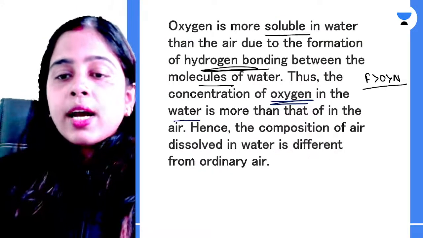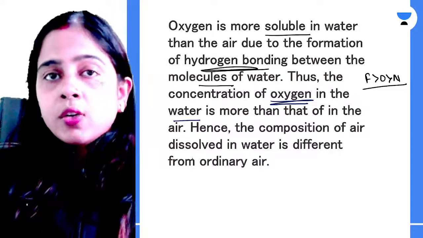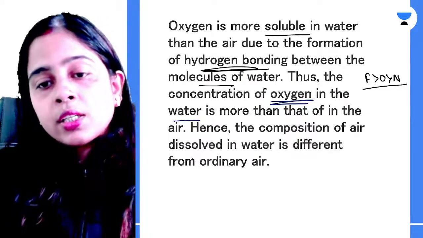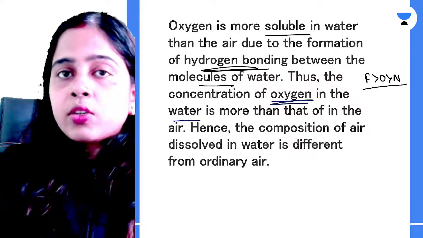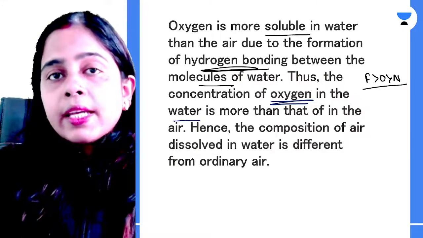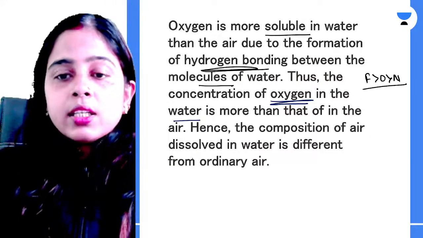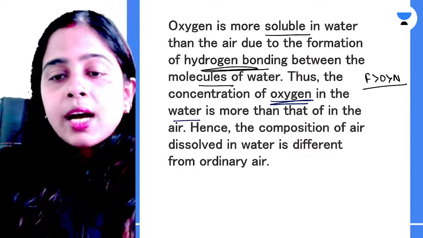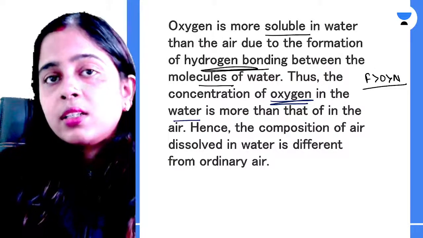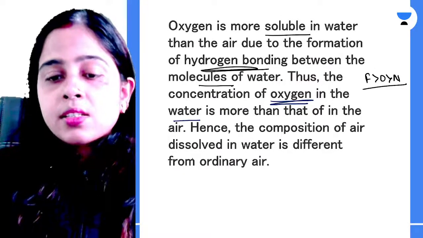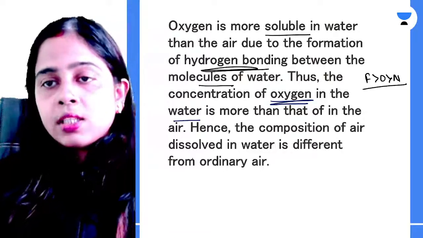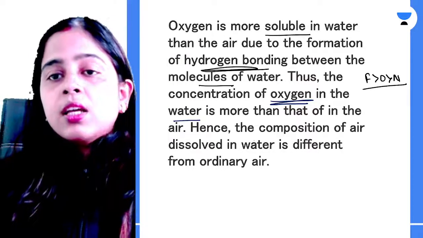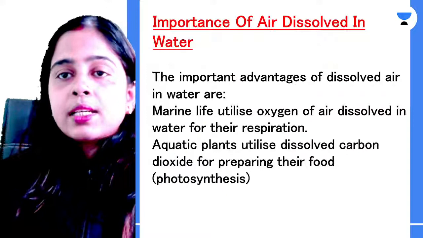So you have 33% oxygen in water but 21% in ordinary air. 66% nitrogen in water but 78% in ordinary air. And carbon dioxide, you have 1% in water, but in air you find only a fractional percentage. Clear everyone? I hope it is clear.